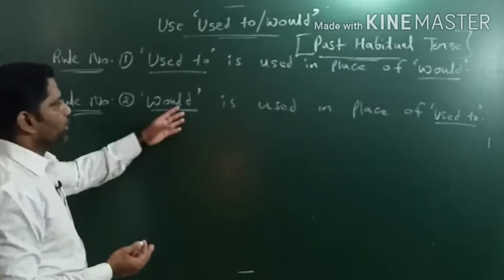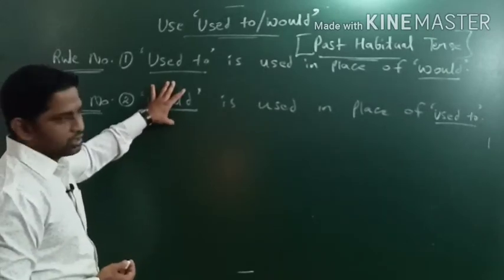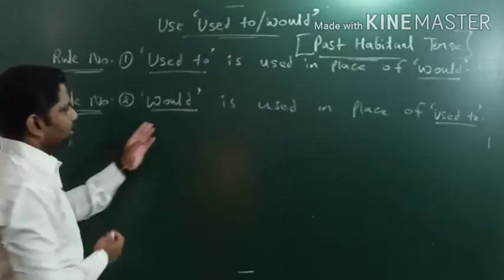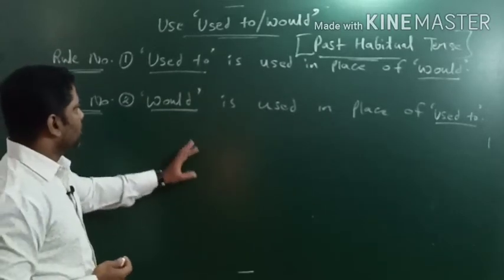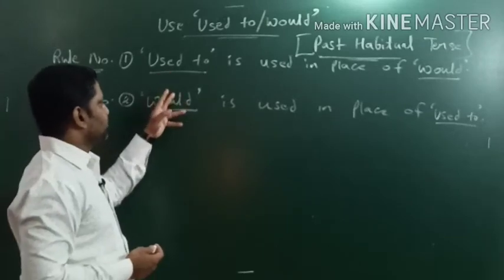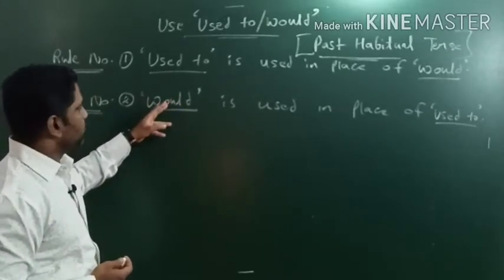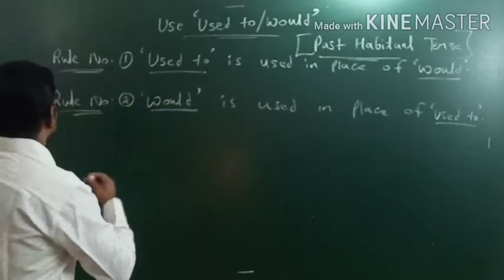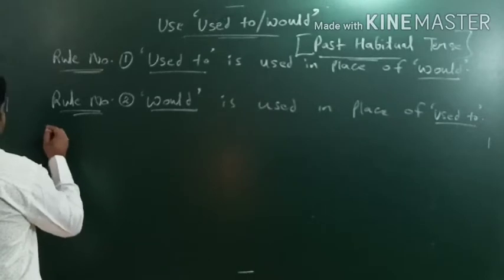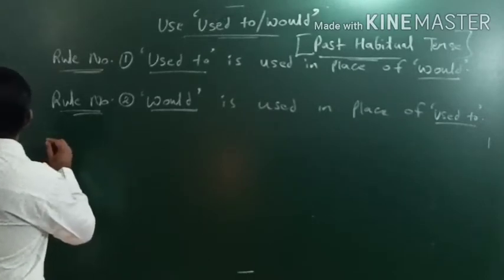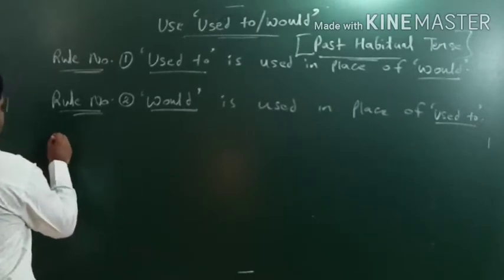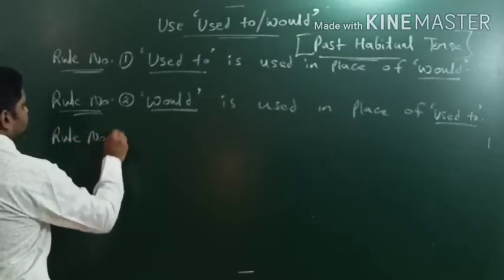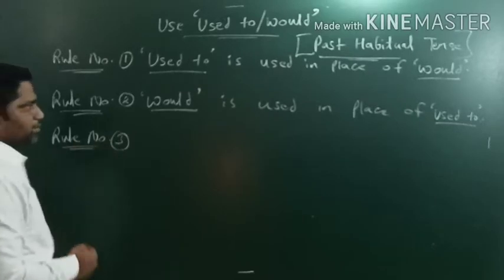लेकिन ये दोनों ही ओके, both modal auxiliary verbs immediately come after the subject. सब्जेक्ट के इमीडिएटली दोनों का यूज होगा. ओके, और इन दोनों के बाद में, after these two modal auxiliary verbs, we get the first form of the action verb. एक्शन वर्ब का फर्स्ट फॉर्म हमें मिलेगा. ओके, सो लेट्स सी. I'll make it into rule number 3. Rule number 3 में देख लेते हैं क्या होता है.